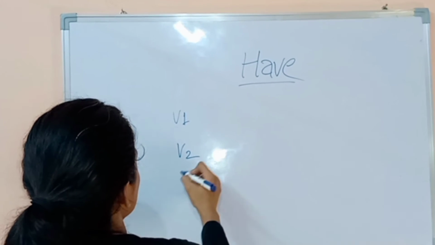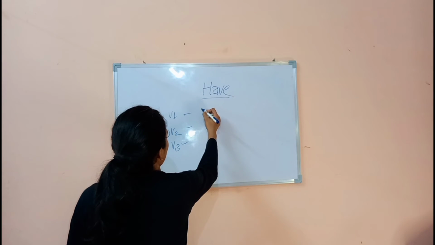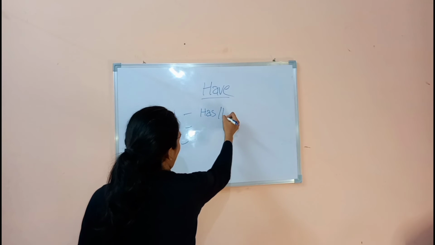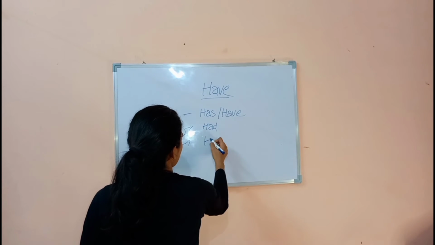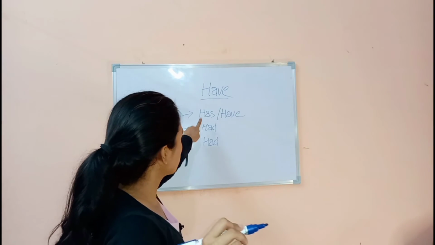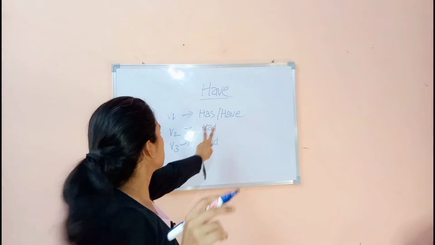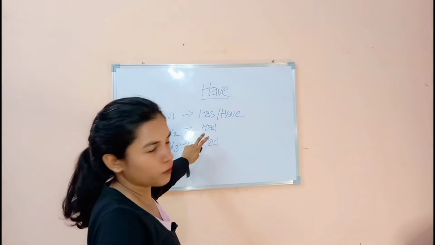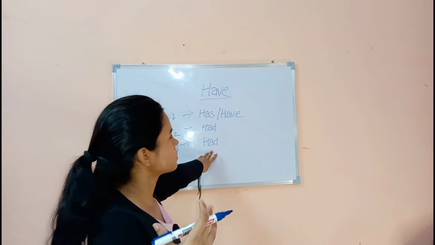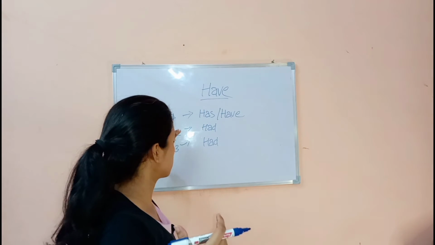Verb 1, verb 2 and verb 3. Has, have, had and had. This is the first form, has and have. Its second form is had because we use it in the past tense. Our third verb is also had. So these are the forms of first, second and third verb.